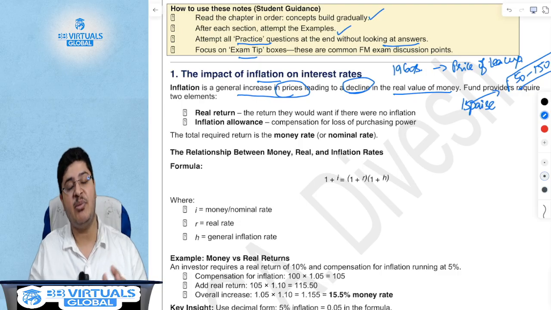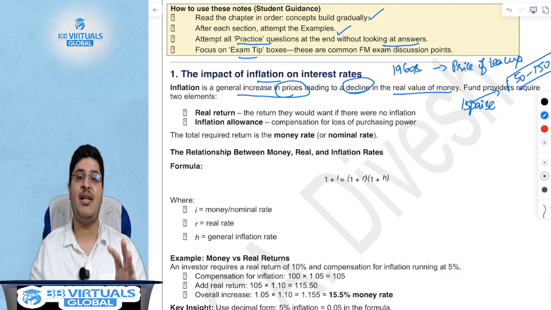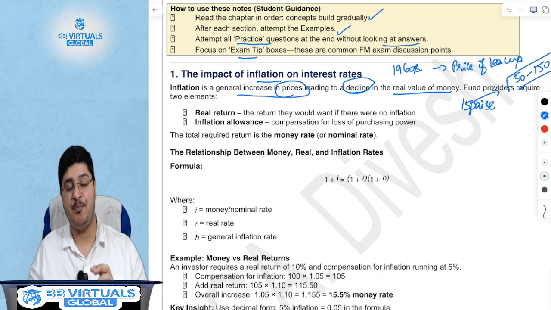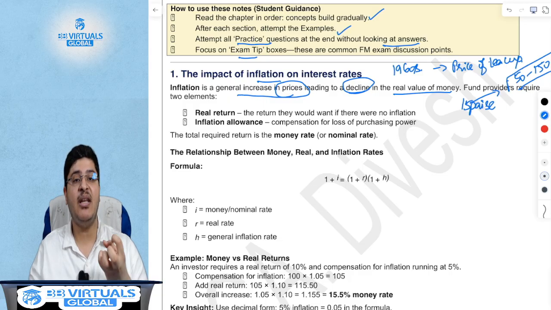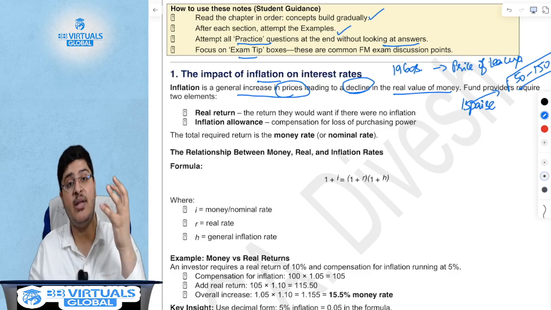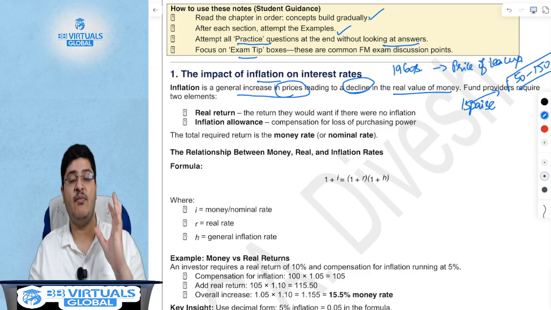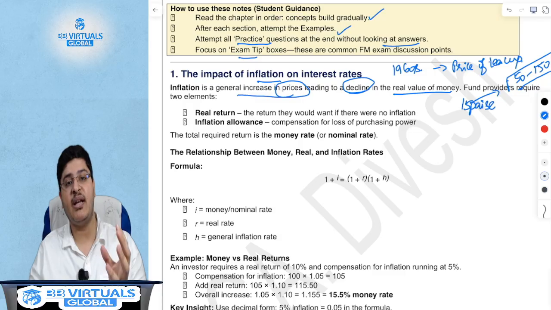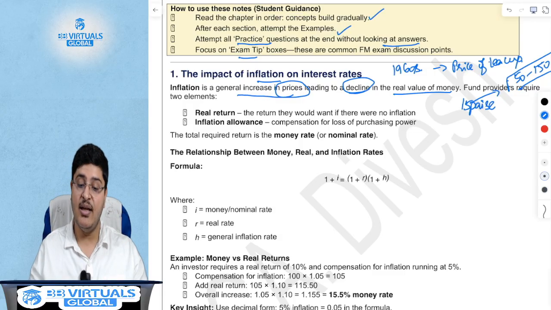We had studied in chapter number 2 that interest rate is a factor of 3 things. One of those three things is inflation. One of those 3 things is nothing but you expecting a return on the money. You're expecting a return on the money, think of it as you are giving money to someone and he's giving you rent in the form of interest. And number 3 was the risk. Inflation is one of those things. How does inflation affect interest rates is the question.